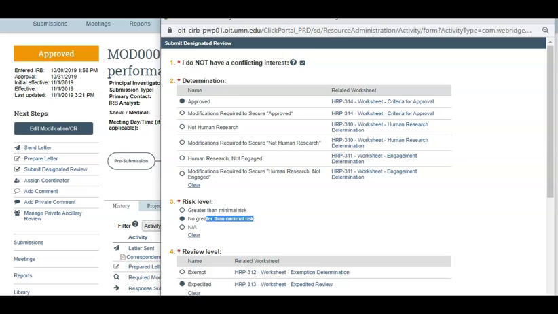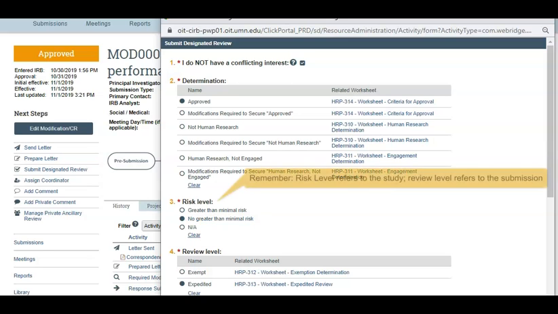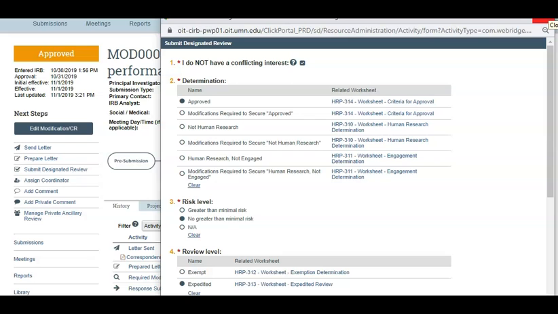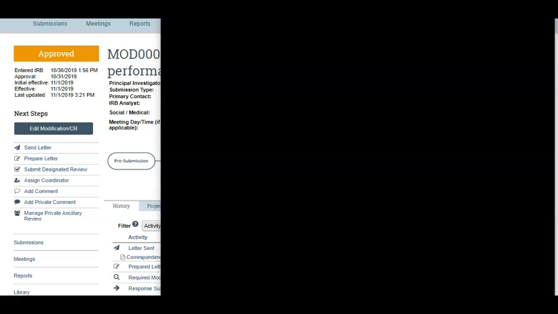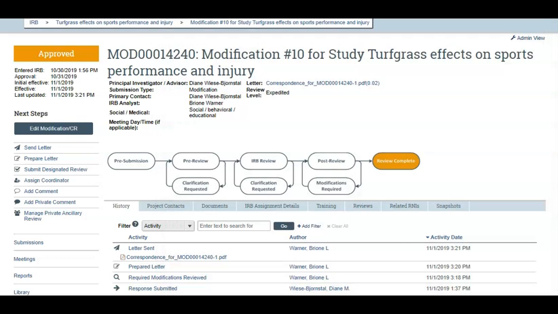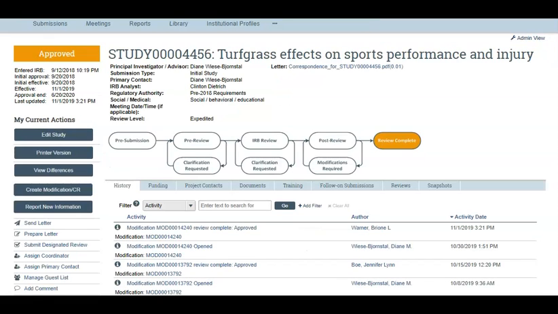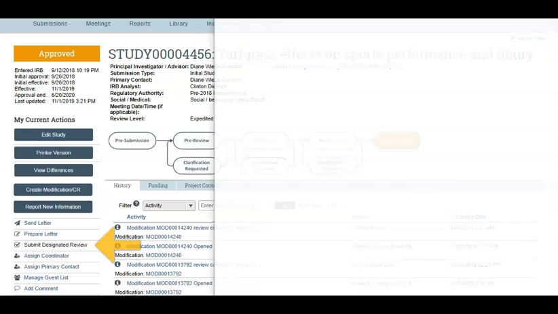An important quality assurance check is ensuring the selections make sense based on your understanding of the study. The HRPP is aware that IRB analysts may have changed the risk level selection inadvertently, so doing a quick QA check will help ensure we are able to catch errors and correct our records. If we look back at the initial submission, you can see that the risk level is also not greater than minimal risk.